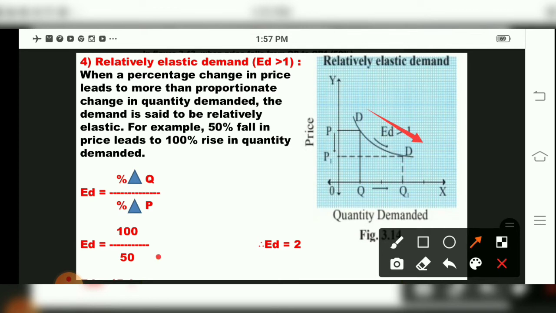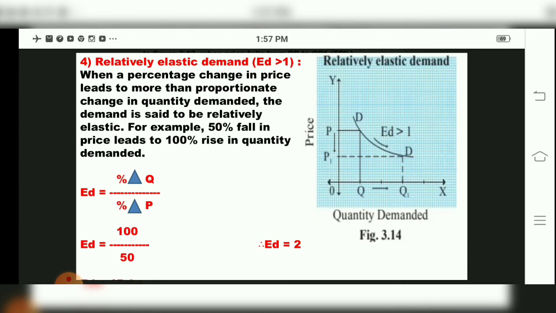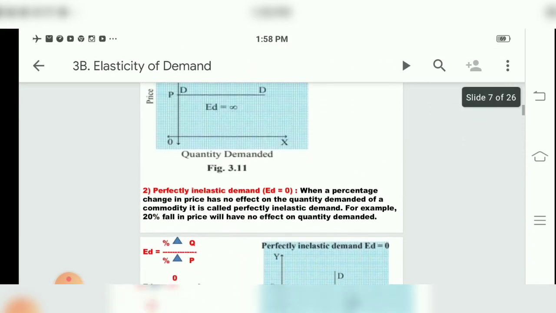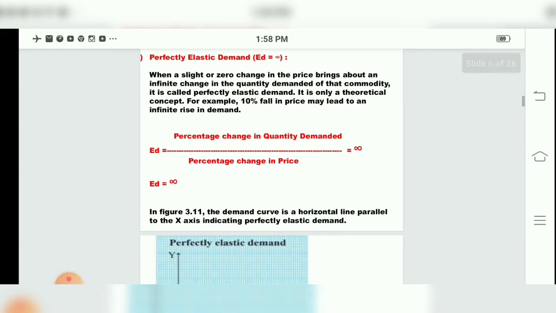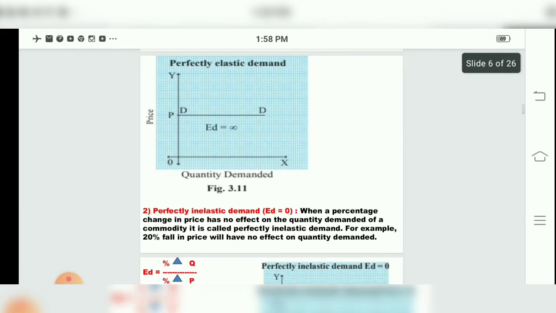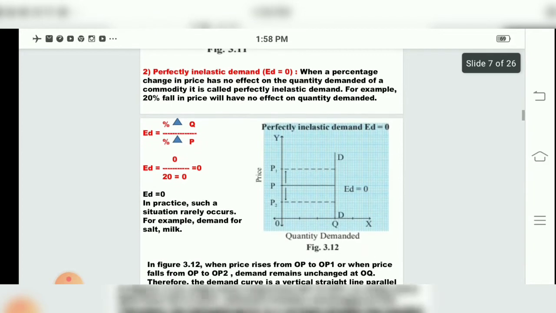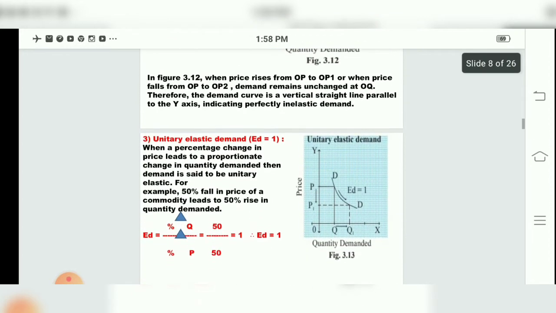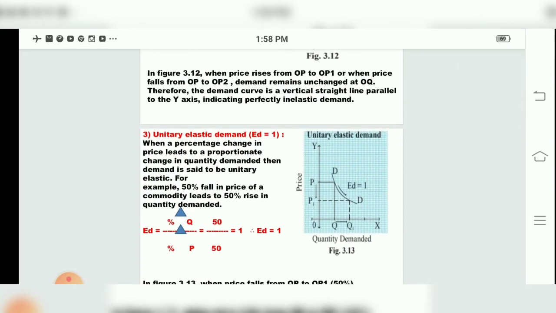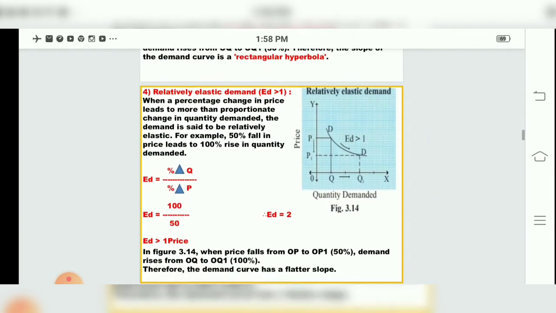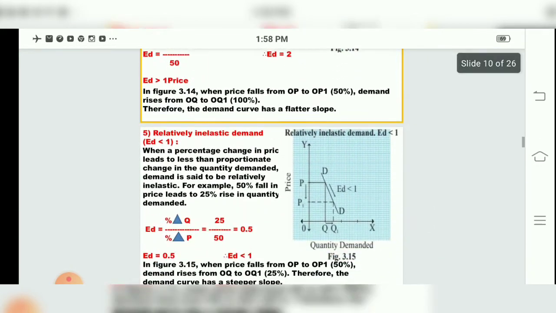Flatter slope we have. Then come to the next point. Children, we will repeat again. First one was what? Perfectly elastic demand, infinite change is there, and the diagram representation is a horizontal parallel line. Then for the second, perfectly inelastic demand, a vertical straight line has been drawn, ED is equal to 0. For the third one, unitary elastic demand, ED is equal to 1, same proportionate change is there, and a rectangular hyperbola. And for relatively elastic demand, it is a flatter slope.